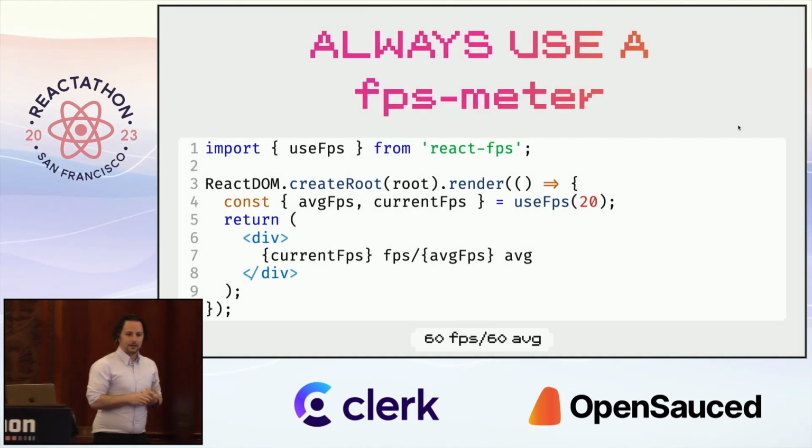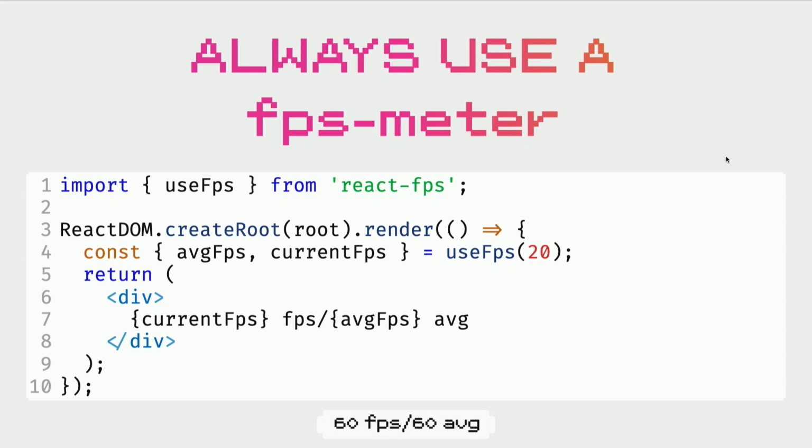The other thing that is just really awesome is to always use an FPS meter. Every single page in a game, everything that you can see while you're developing, always has an FPS meter on the bottom. You saw that in some of the slides where I was trying to prove to you that it's really fast. And it's just because when it's right there on the screen at all times and it drops, you know that you're having an issue. You don't just go into the DevTools and say, oh, I measured my performance and I realized now it's slow. You have it right there every single moment while you're developing. And that's super useful.